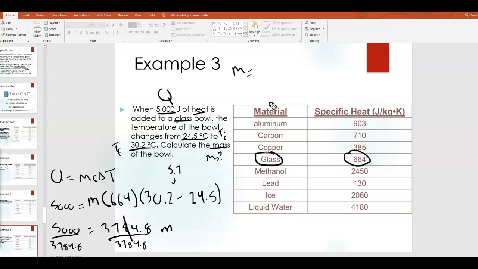Okay, if you divide that correctly, you should get the mass is 1.32 kilograms. So that is example 3. Okay, so those are just a few basic problems involving specific heat. Later on, we'll do some more complicated ones. Okay, so pause there if you need to.